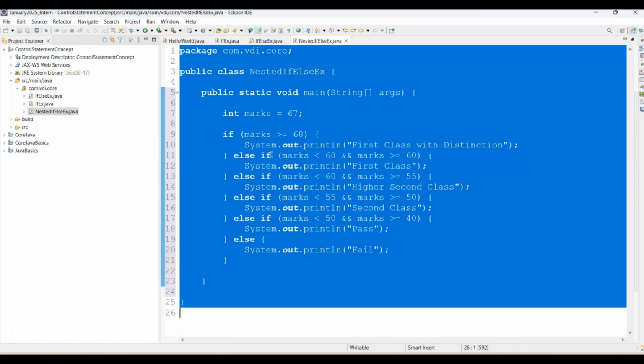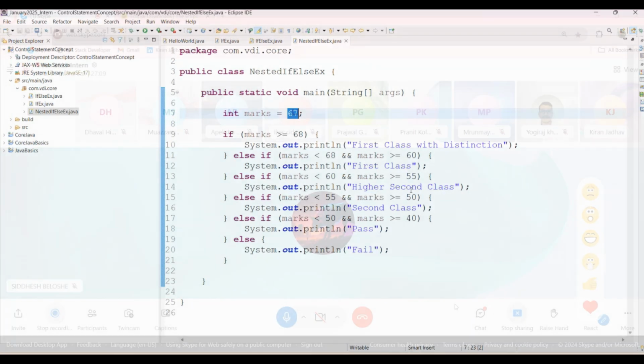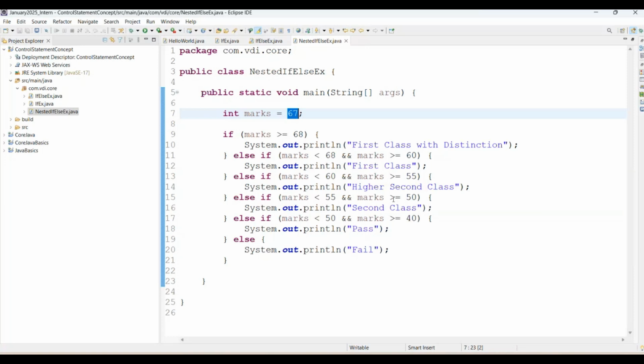Now what would be the output if I am passing the input as 67? What would be the output of this program? The program is very easy, right? If you are aware of the C language, there you handle if else, correct?